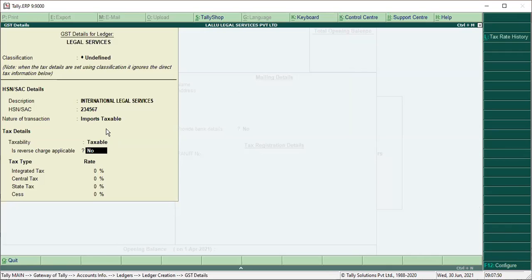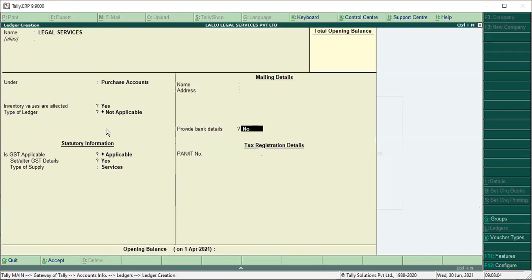Reverse charge applicable, yes, because you have to pay tax on behalf of that Canada dealer. So yes, what is the percentage? 18. Save it. Yes, services, type of supply services. Save it, press Y, accept.